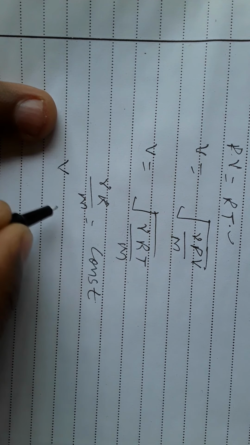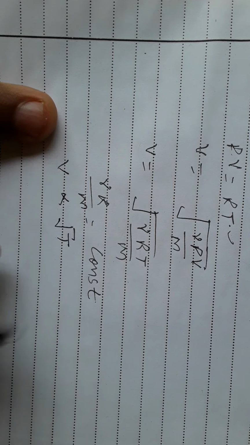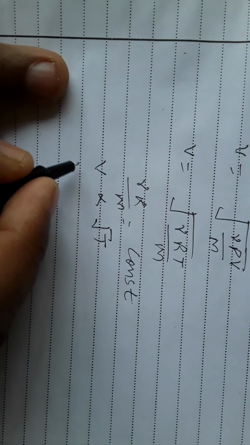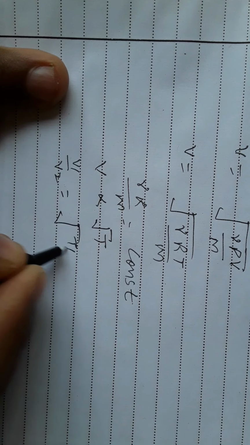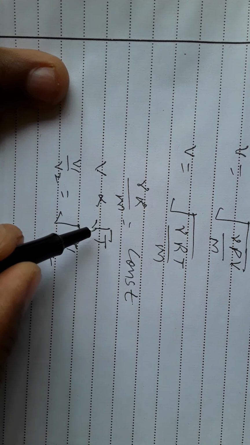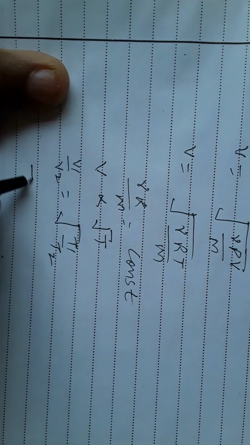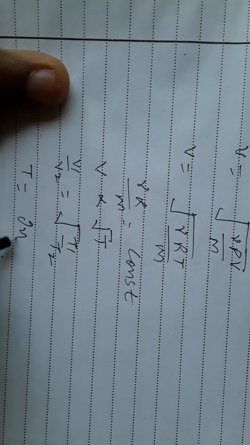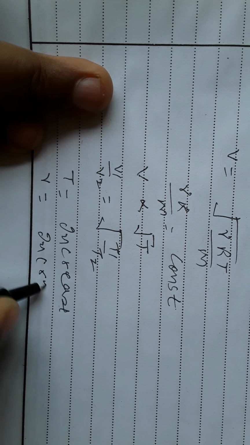So we can say that velocity is directly proportional to the under root T. So we can say here that V1 upon V2 is equal to under root T1 upon T2. So we can say that velocity is directly proportional to the temperature. If temperature increases, then velocity of the sound also increases.